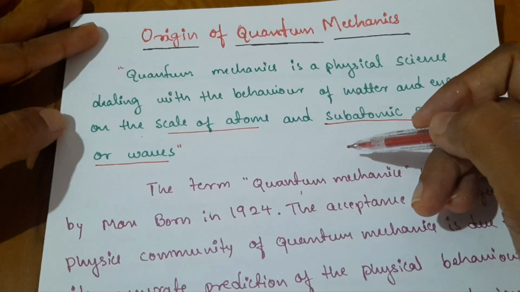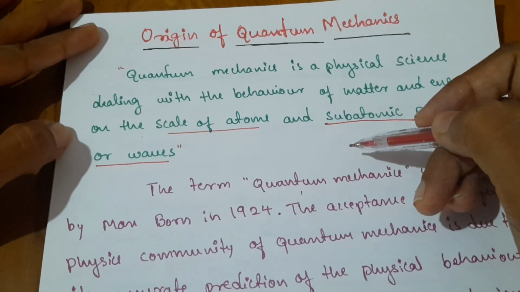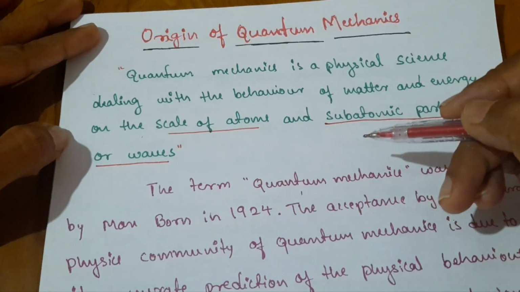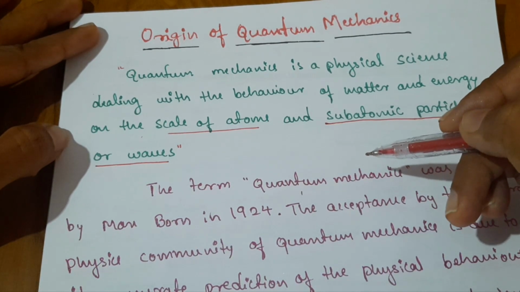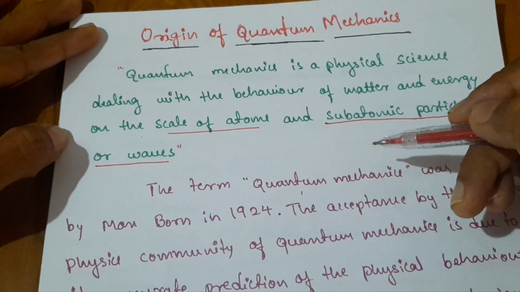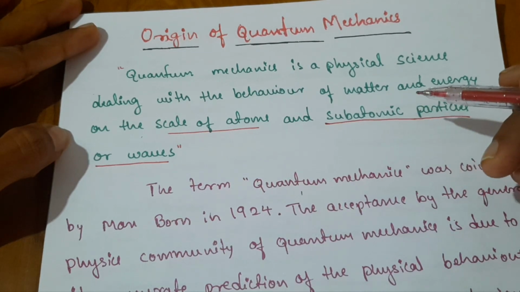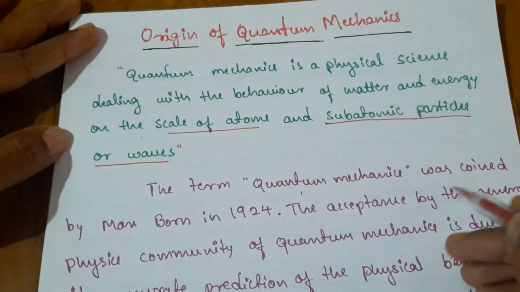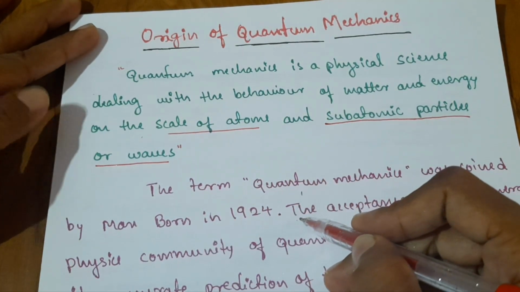In the 19th century, we used to apply Newton's laws, that is, classical mechanics. We needed to explain all physics concepts with the help of Newtonian mechanics, but it is applied to celestial objects, not to subatomic or atomic particles. That's why quantum mechanics has been introduced. The term quantum mechanics was coined by Max Born in the year 1924.